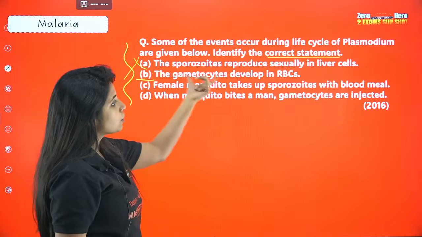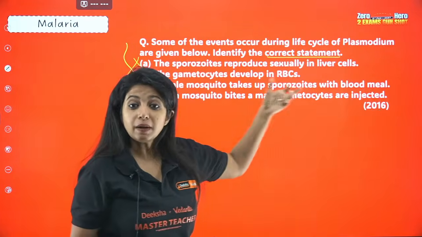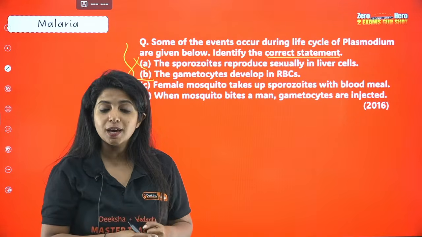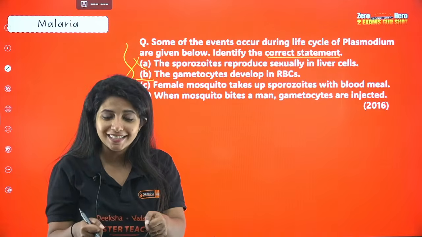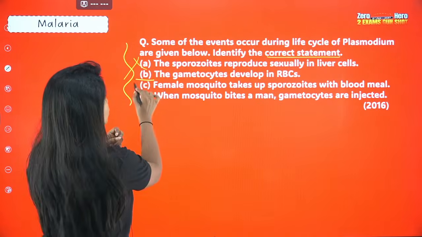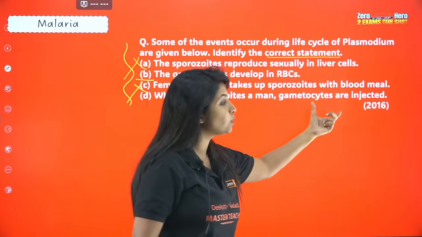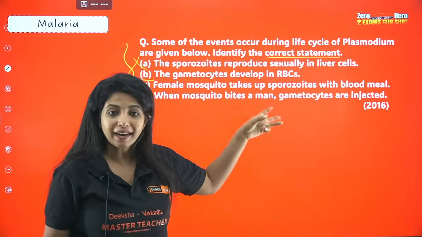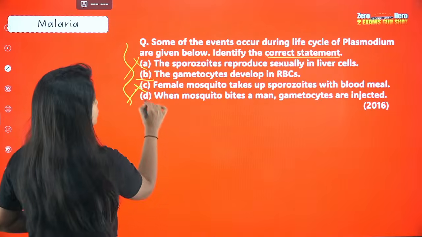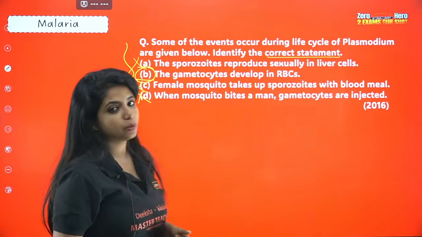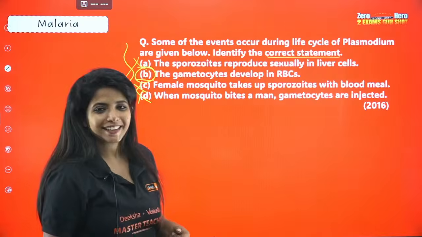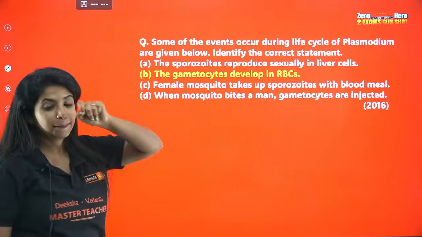What about C? Female mosquito takes up sporozoites with the blood meal. What are they going to take up? They are going to take up gametocytes, because now in the blood you have gametocytes, right? So they take up gametocytes with the blood meal, not the sporozoites. So this is wrong. When a mosquito bites a man, gametocytes are injected? No, sporozoites are injected. So this is also wrong. The only right answer for this question would be B.